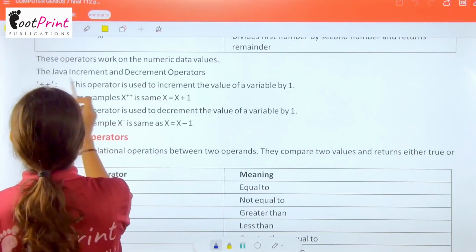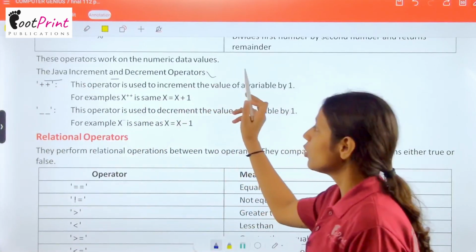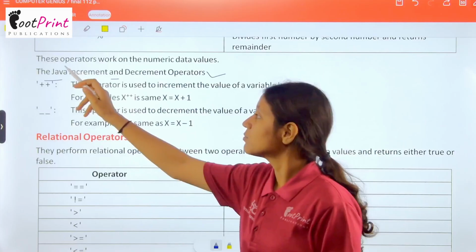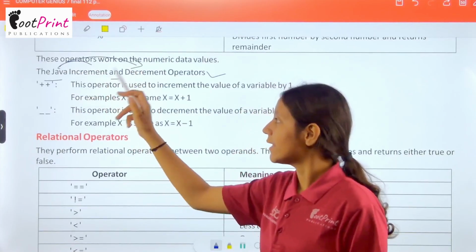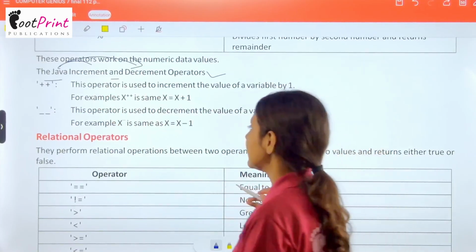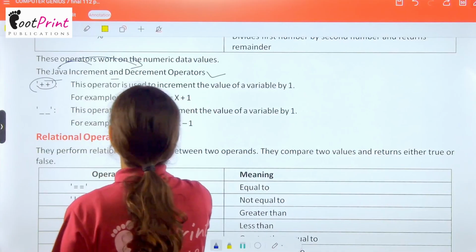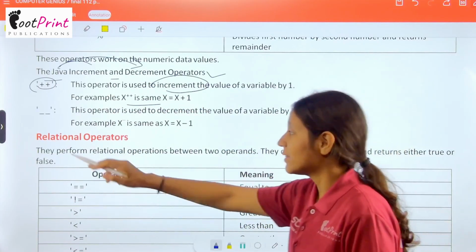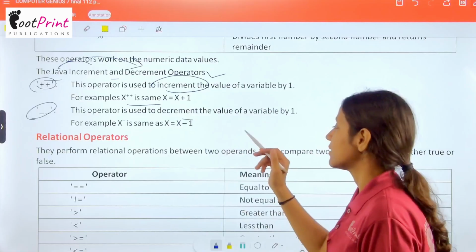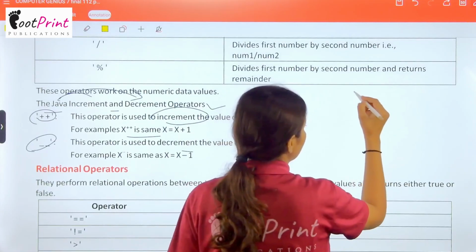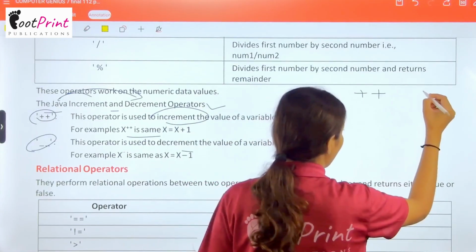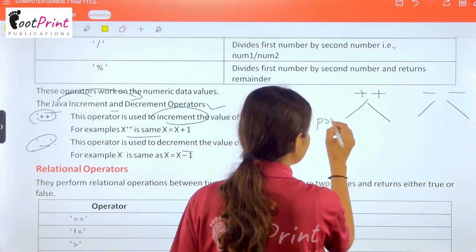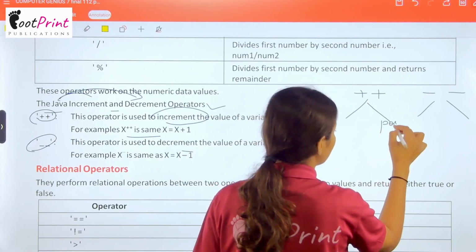Now the Java increment and decrement operators. So student, अब हमारे पास जो Java है उसमें दो और operators हैं that are increment and decrement. See, this is the symbol of increment and this is the symbol of decrement. So to understand this, we have to understand the pre and post concept, prefix and postfix.